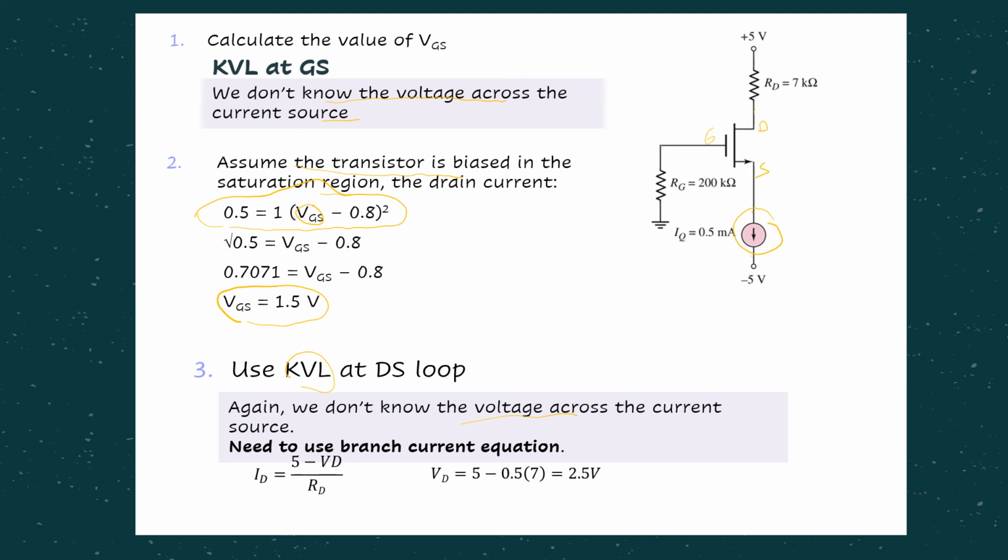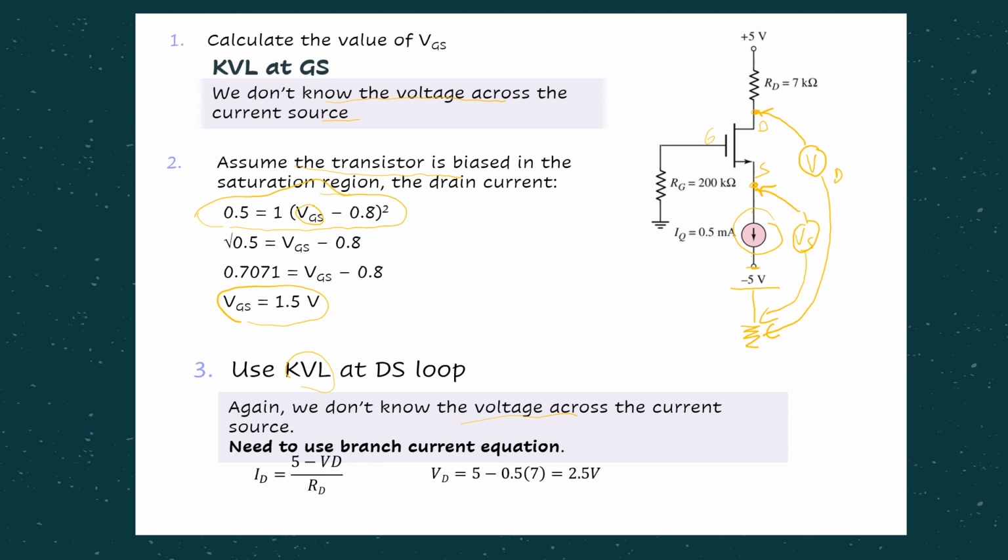Here we have VD, the voltage at the drain with respect to the ground. Remember, we have -5 here, meaning negative is connected here while the positive one is grounded. This is the ground. This is our VD, and the node voltage VS is here, the voltage at the source with respect to the ground.